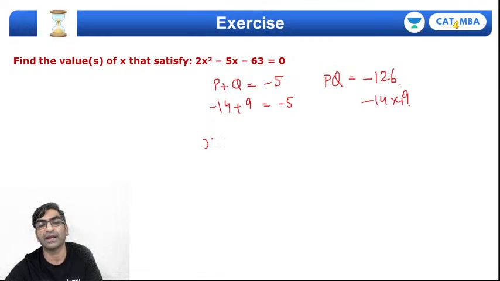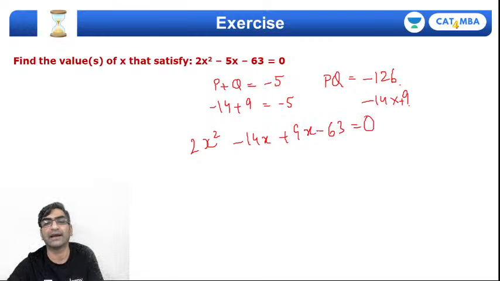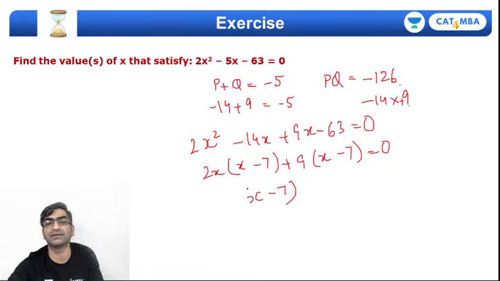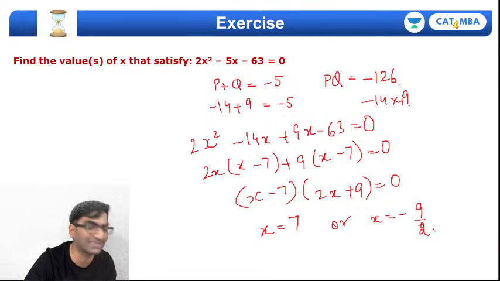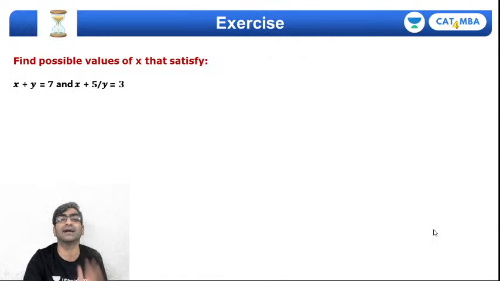So 2x square minus 14x plus 9x minus 63. 2x common, x minus 7; 9 common, also x minus 7. Which means x minus 7 into 2x plus 9, which tells me the two roots are x equals 7 or x equals minus 9 by 2. No brainer, right? This kind of question will be done in the exam, no tension about it.